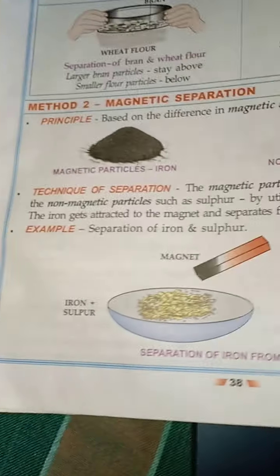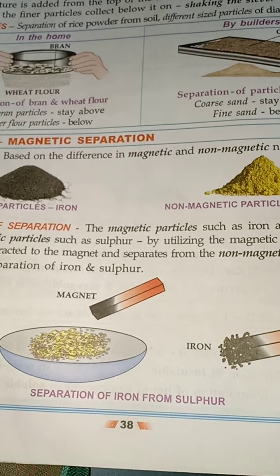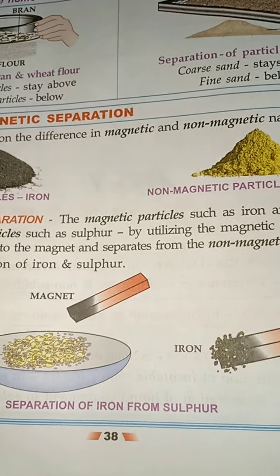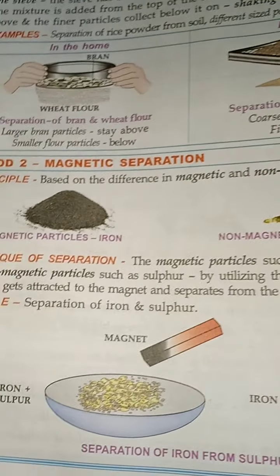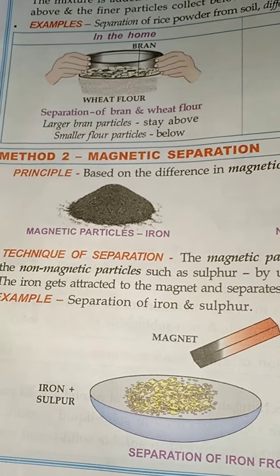The next one is magnetic separation. Here we are separating the magnetic and the non-magnetic components. Earlier we took an example of a mixture of iron and sulfur, and we know that in a mixture of iron and sulfur, iron is the magnetic component.